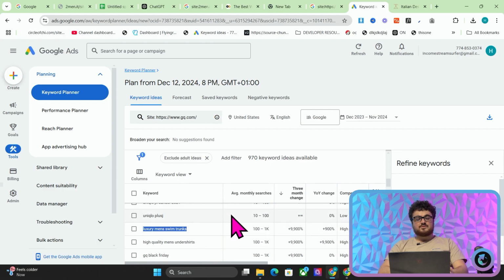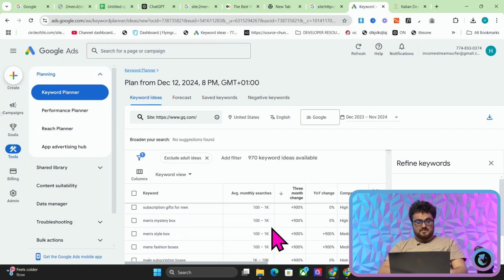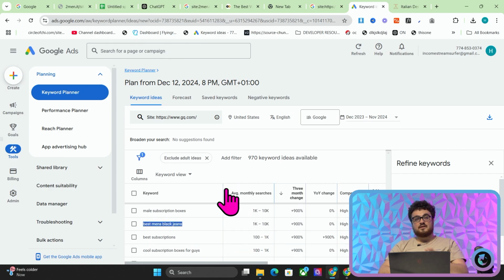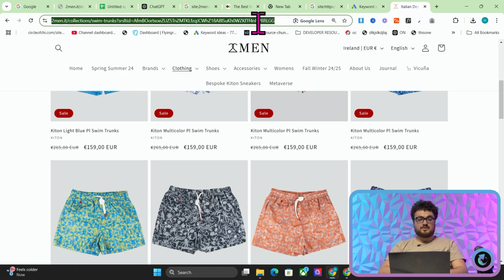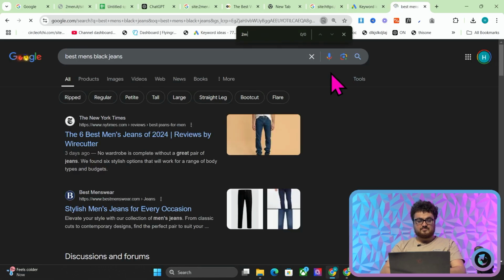So luxury men's swim trunks, 100 to 1K. It's trending like mad. Not sure why, because it's freezing. I don't know where these people are where this is trending, but you won't want a pair of luxury men's swim trunks in Ireland right now. I'll tell you that for free. Best undershirts, mystery box, style box, fashion boxes, men's black jeans. Again, perfect article that we could write. Best men's black jeans. To be honest with you, I wouldn't be surprised if two men was here somewhere.